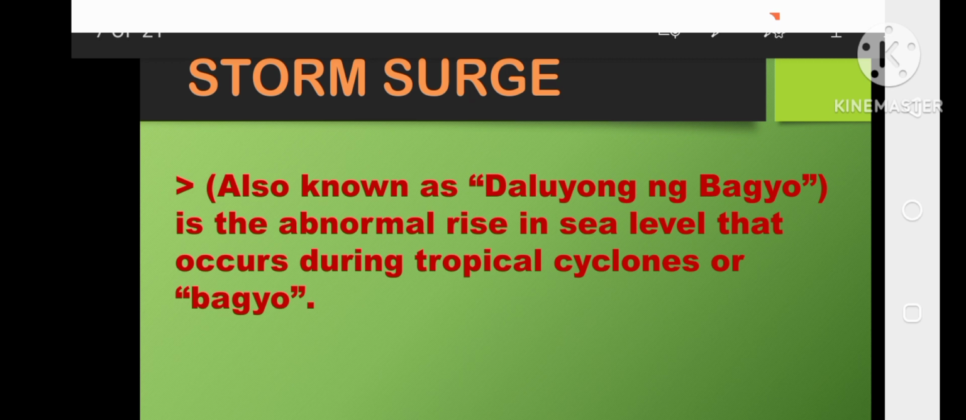Then we have storm surge. What is storm surge? Storm surge, also known as daluyan ng bagyo, is the abnormal rise in the sea level that occurs during a tropical cyclone, or bagyo. It is the abnormal rise of the waves in the sea because of the effect of the strong winds brought by the typhoon.